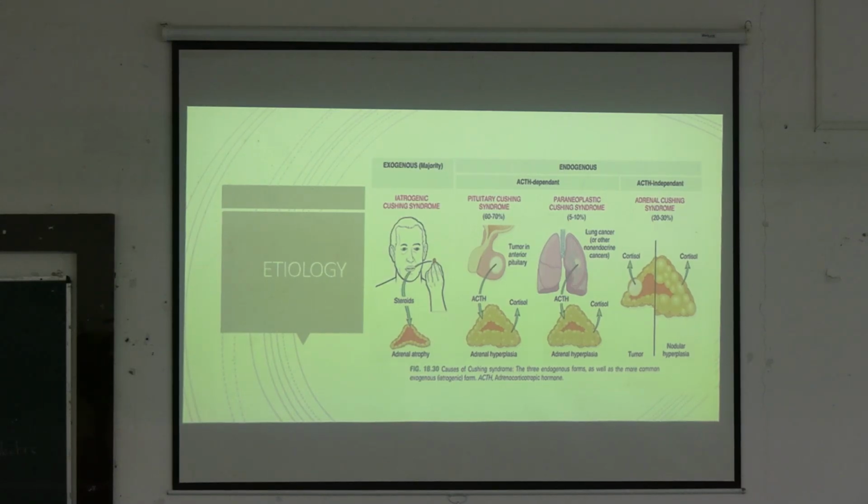The last one is the ACTH independent, that is adrenal Cushing syndrome. This is the problem of adrenal gland itself. When there is any tumor in the adrenal, that is any adenoma or carcinoma, there is excess release of cortisol. It can also undergo primary hyperplasia that also releases excess cortisol.